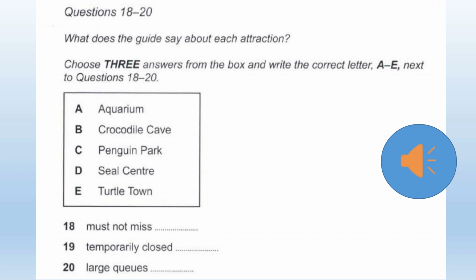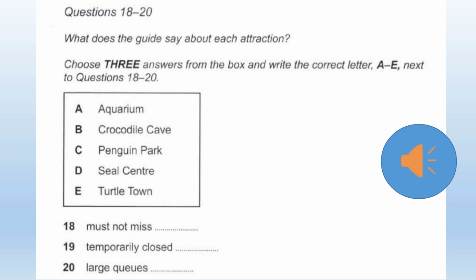So, before I leave you all to start your tour, I've just got a few tips. There are a large number of attractions, and you may not have time to see them all. Of course, there are the old favourites like the aquarium and the crocodile cave, but if you don't have time to see everything, make sure you visit Turtle Town, which is beyond the aquarium and the seal centre. This is very special and has a large number of endangered species, and as it's at the far corner of the Sea Life Centre, it often gets overlooked.